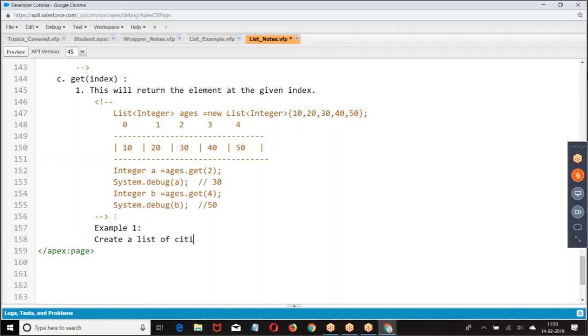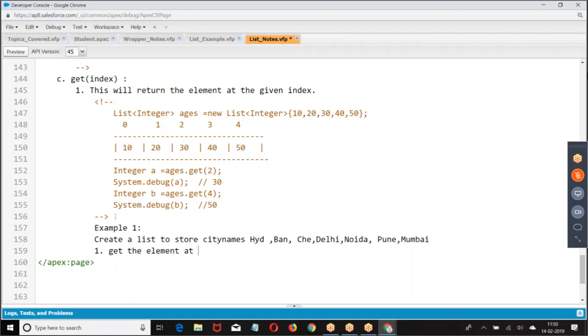Create a list of cities. Get me the element at index. Complete this example.